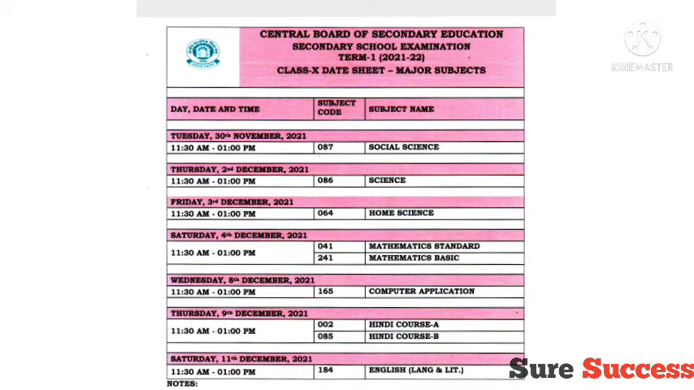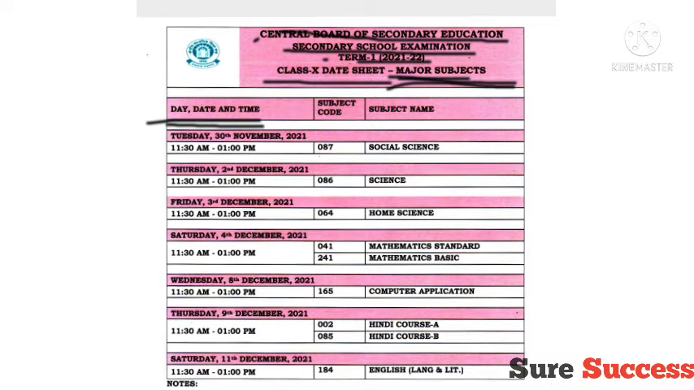The image on your screen is the date sheet of class 10 CBSE. As you can see, it is written: Central Board of Secondary Education, Secondary School Examination Term 1 2021-22, class 10 date sheet, major subjects. This is the date sheet of major subjects like social science, science, home science, mathematics, etc. In the first columns you can see the day, date and time, subject code, and subject name.